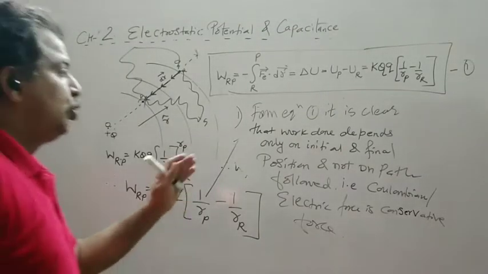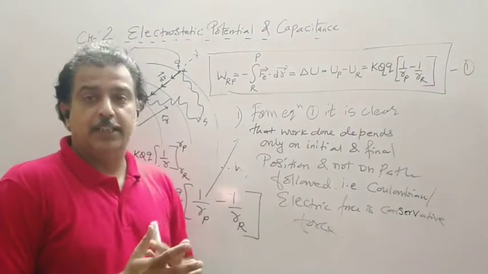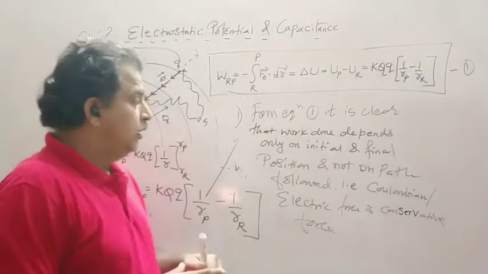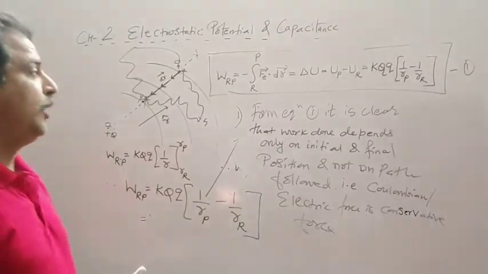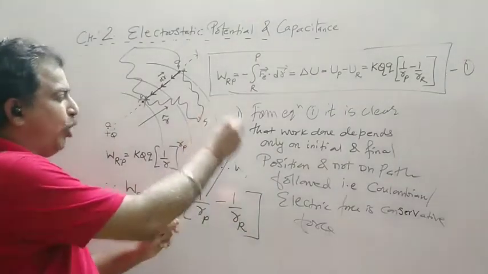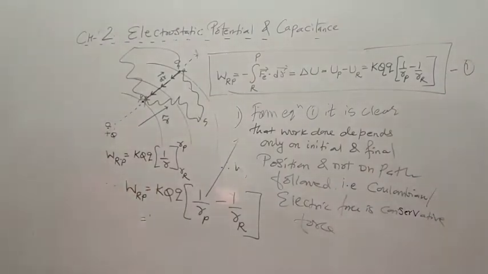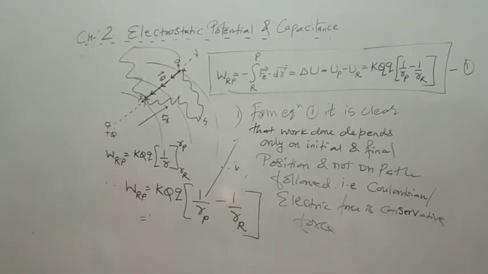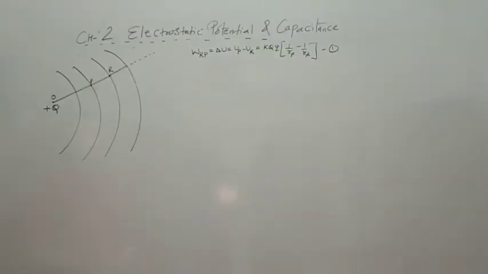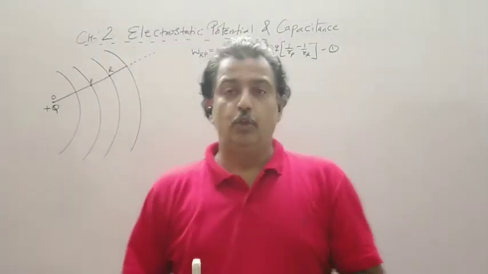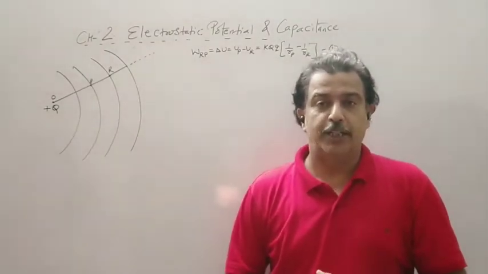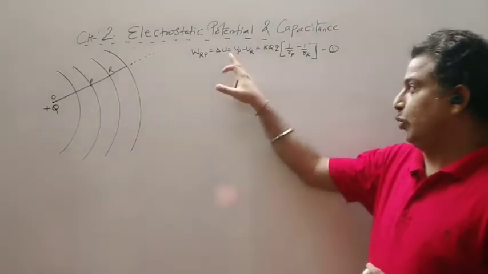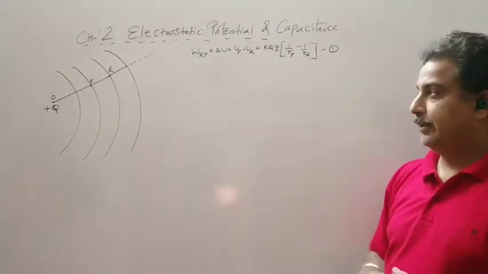Now today we will see what is the potential energy, and it will also be the second important point. We will make a small change in this equation to understand the electric potential. So let us move to the new physical quantity, which will be called the electrostatic potential energy. This was a potential energy difference.